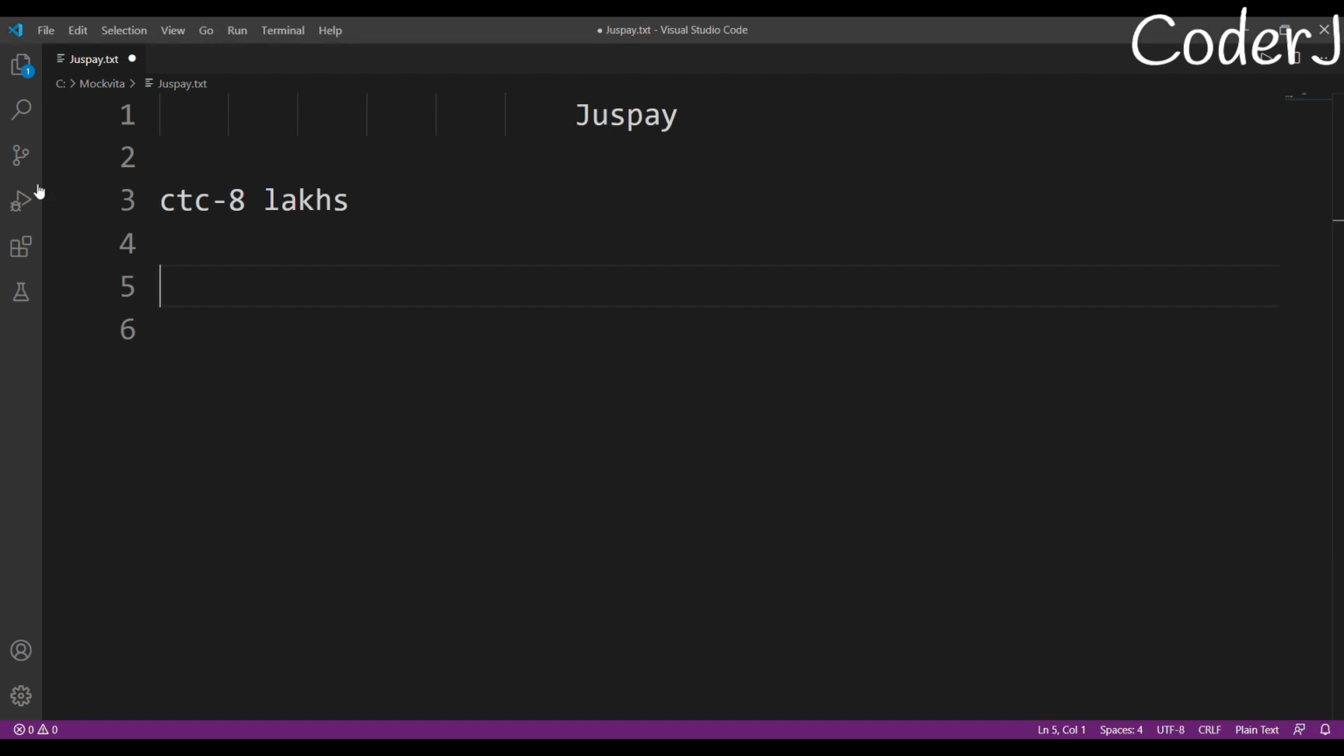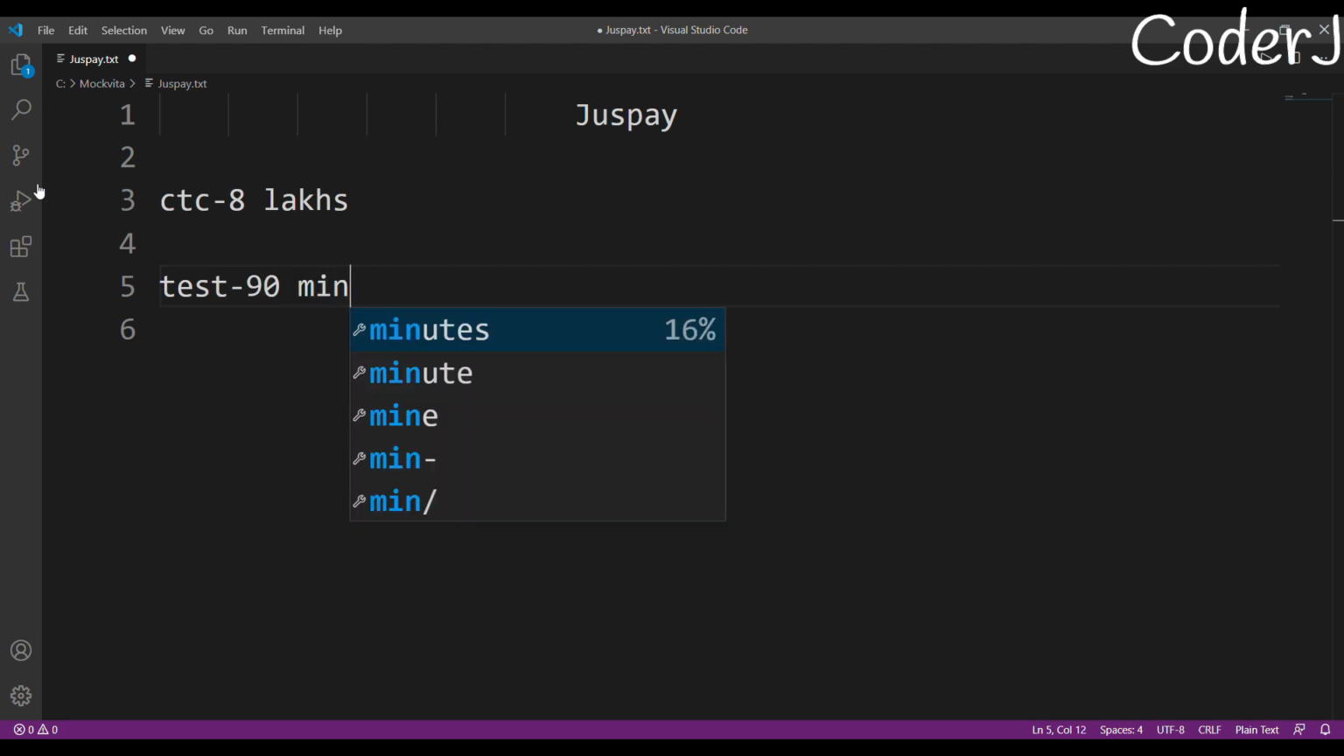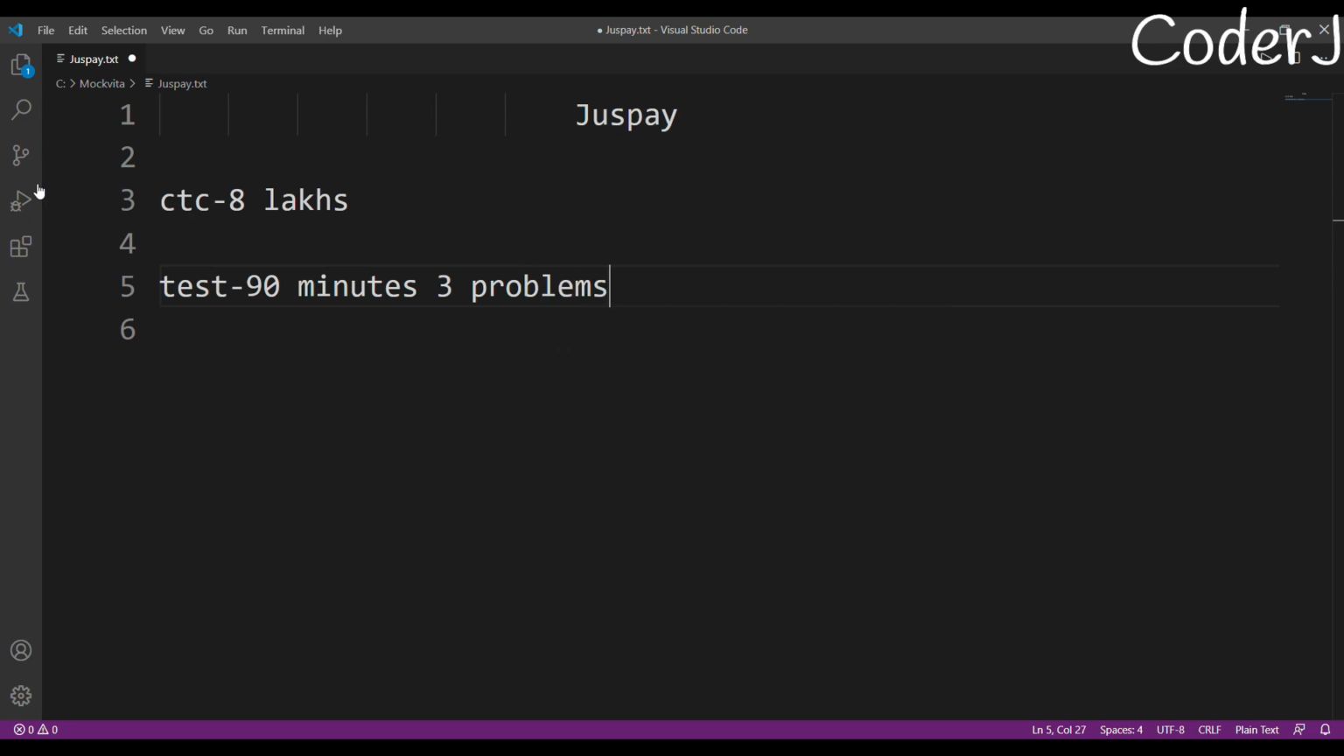So the test will be of 90 minutes, and you are supposed to solve three problems. These questions will be mainly from the topic of graphs and trees. They just love asking questions about these graphs and trees. These are their favorite topics. You can check n number of questions that have been asked on JustPay, and you'll find graph